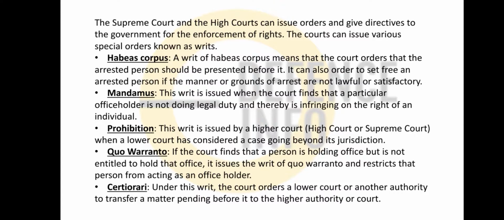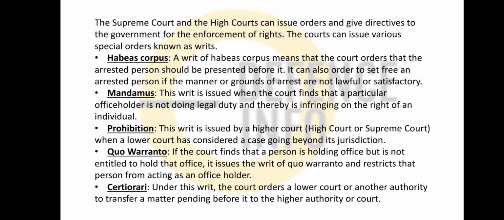Okay, so mandamus, the writ issued when the court finds that a particular office holder is not doing their legal duty, thereby infringing on the right of an individual. Okay, if you are not doing your legal duty, thereby infringing the right of an individual, then mandamus follows.